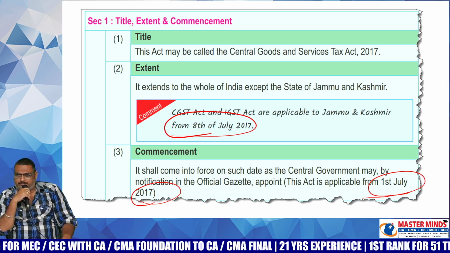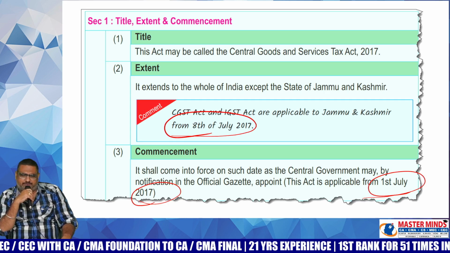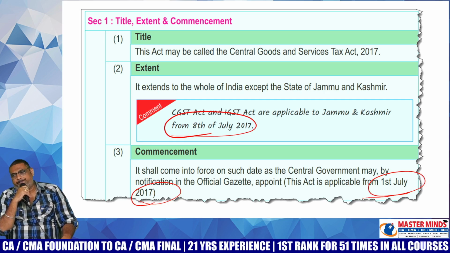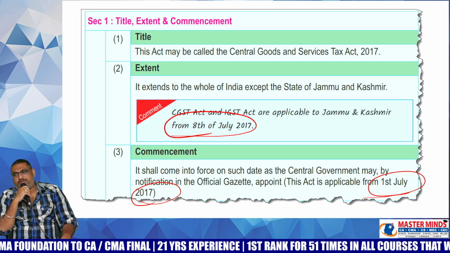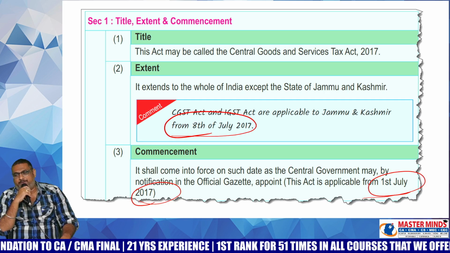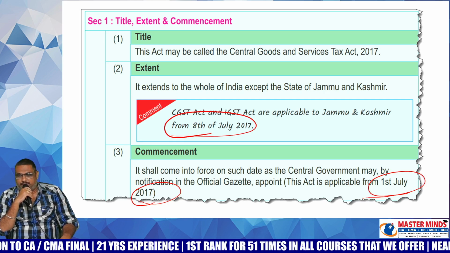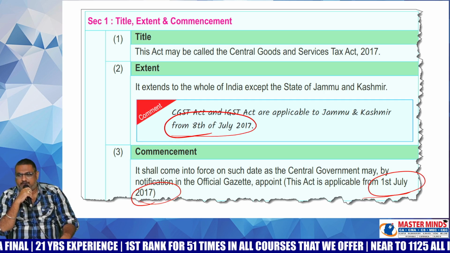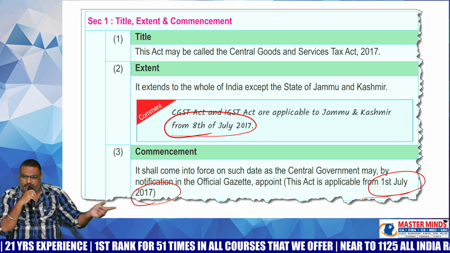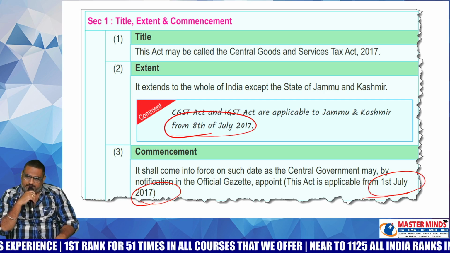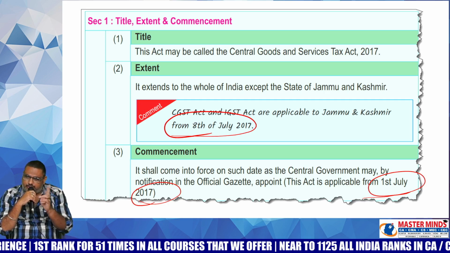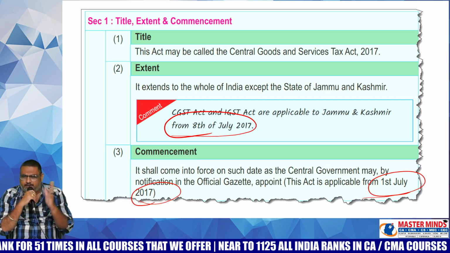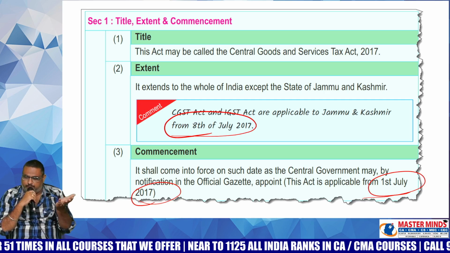Any act, if it is going to be passed in India, must be placed in the Jammu and Kashmir Assembly. If the Jammu and Kashmir Assembly gives its consent, then only the law is applicable to it. Otherwise, the law is not applicable to Jammu and Kashmir. This was the favor asked by the Kashmir king in order to merge the kingdom into India. That's why Article number 370 was created. Article number 370 gives the special status to Jammu and Kashmir.